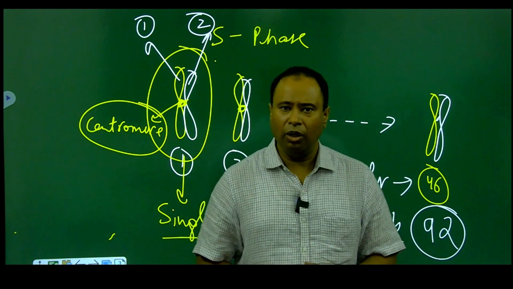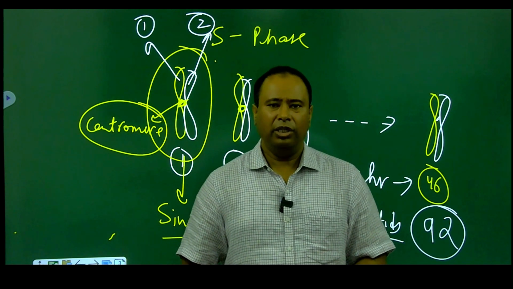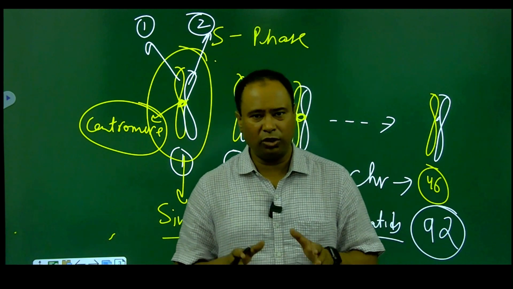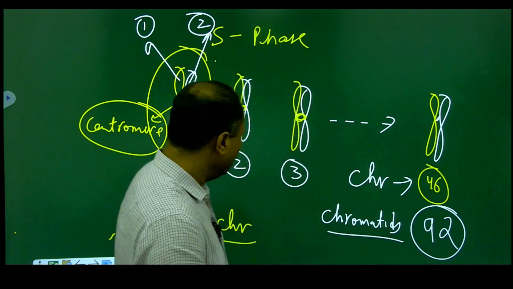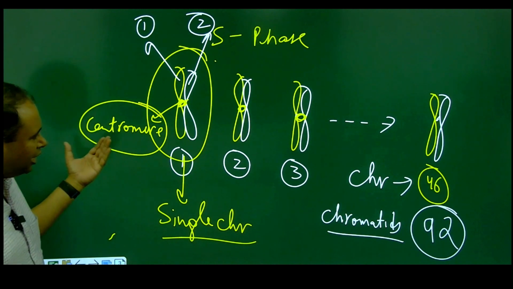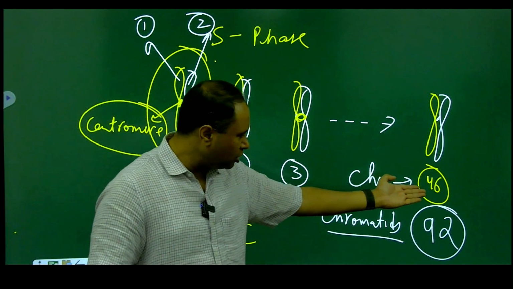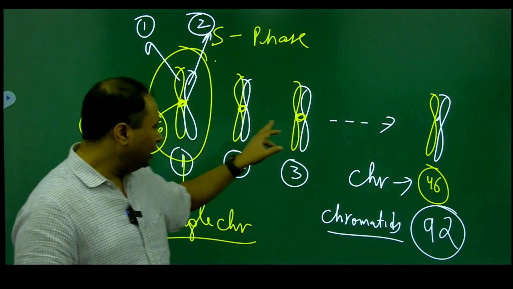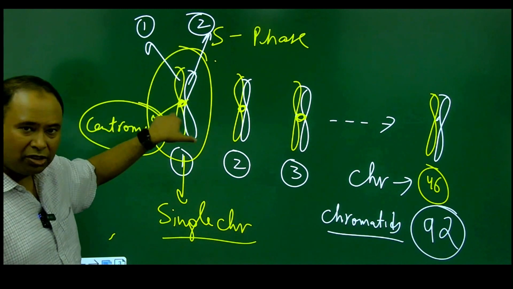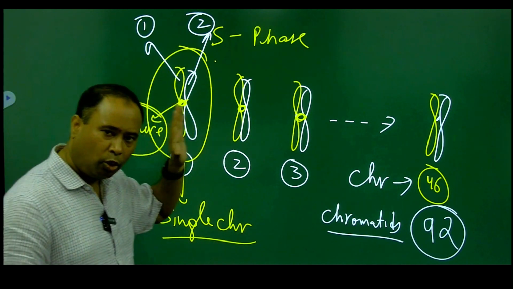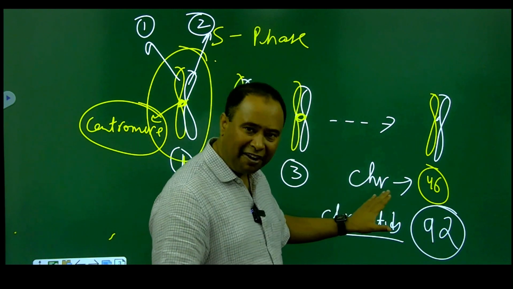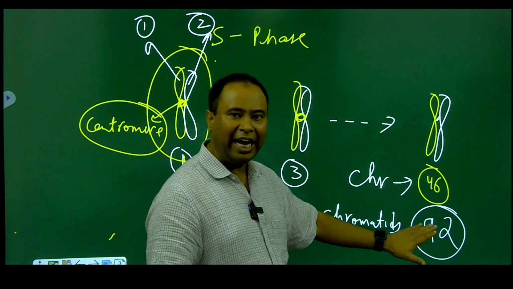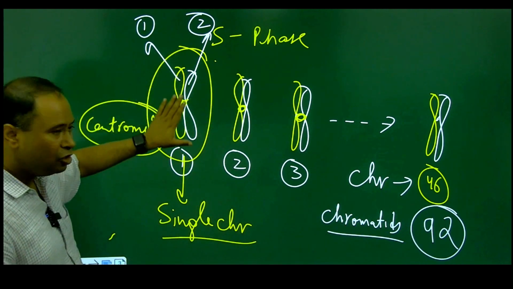As a thumb rule, let me clarify this: the number of chromosomes is always equal to the number of free centromeres. So the situation is very clear. After DNA replication, we still have 46 chromosomes, because the number of centromeres is still 46, and each centromere is attached to 2 sister chromatids. So the total number of chromosomes remains 46 after the S phase, but the number of chromatids will double to 92, and each chromosome has 2 sister chromatids.